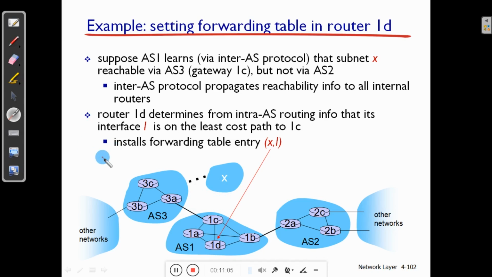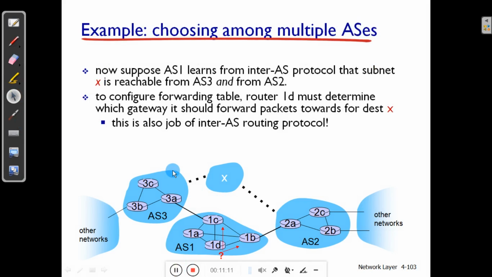Now we will see one more scenario. Compared to the previous slide, now in this slide, AS1 learns that to reach the subnet X, there are two paths. One is through AS3, the second one is through AS2. That means X is reachable via AS3 or via AS2.